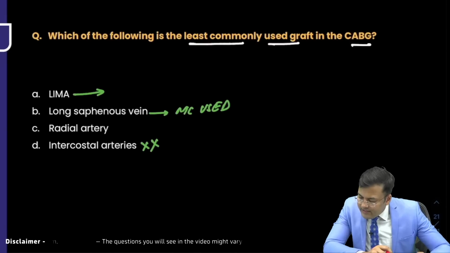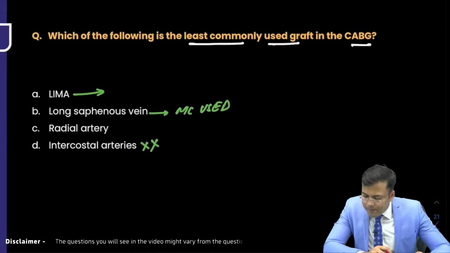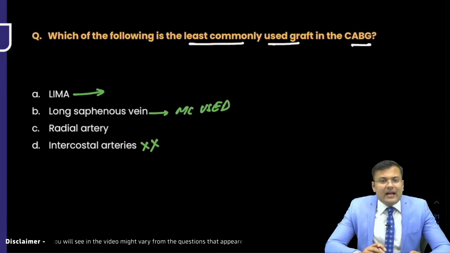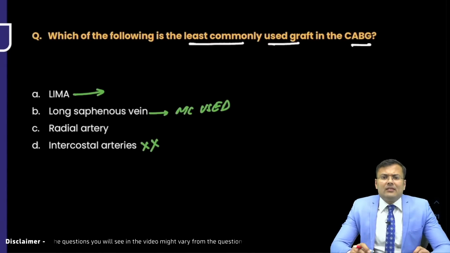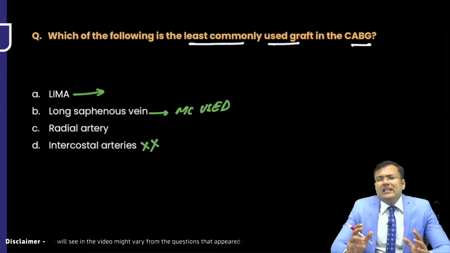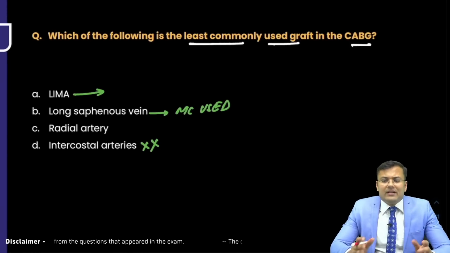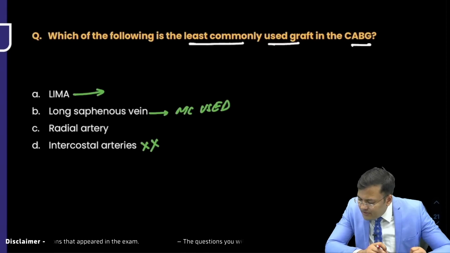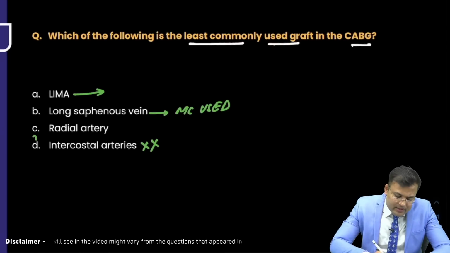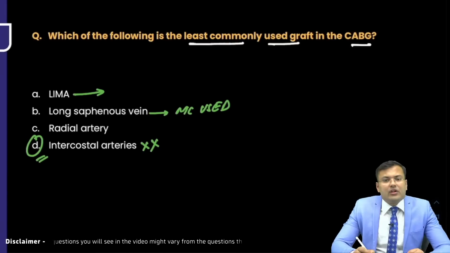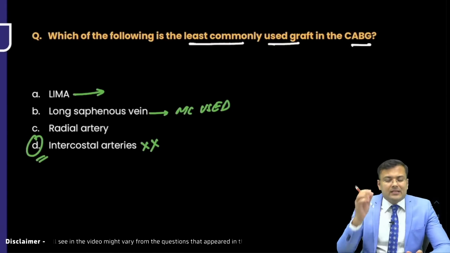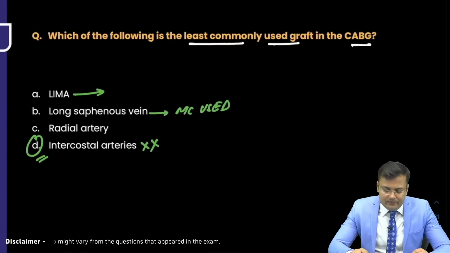Guntur Monish wants to say that this is not the question they were given. So what was the question? I think the students told me that, sir, the question was, which of the following is the least commonly used conduit or graft in CABG? The same question was there. Okay, Saqib wants to say that. Right question. Okay. Same question. So the correct answer is D, intercostal arteries. These are not included. Means this is least commonly used, it is not used.